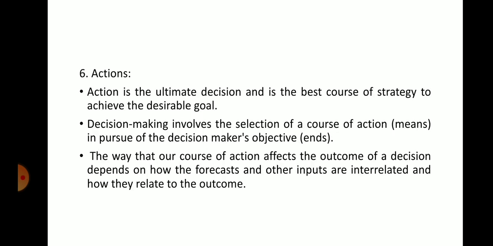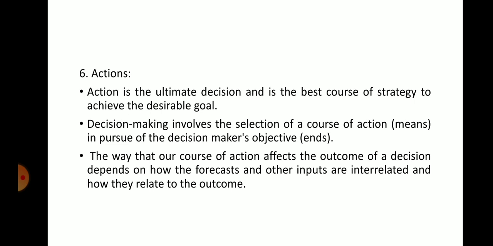Sixth one is action. Action is the ultimate decision and is the best course of strategy to achieve the desirable goal. Decision making involves the selection of a course of action in the pursuit of the decision maker's objective. Action will be taken from the decision maker. The way that our course of action affects the outcome of a decision depends on how the forecaster and the other inputs are interrelated and how they are related to the outcome.